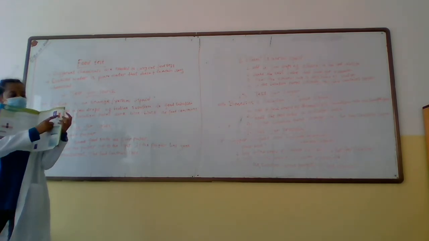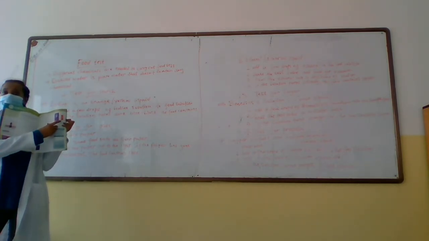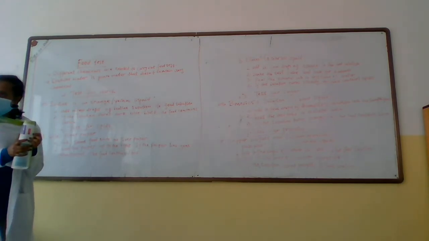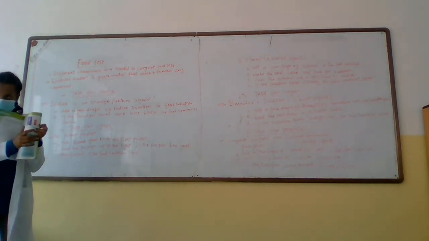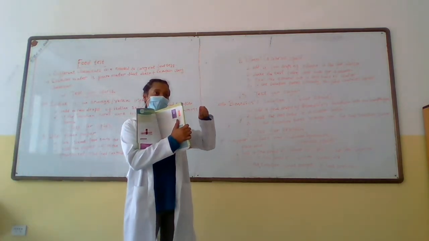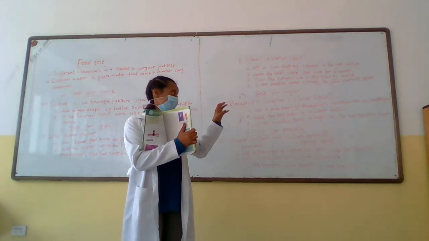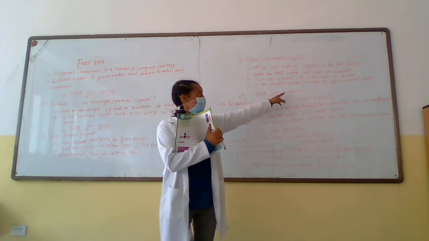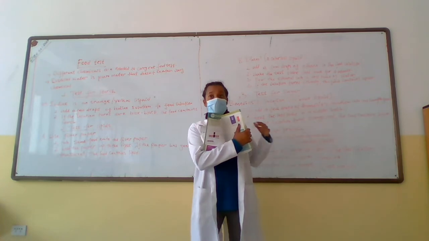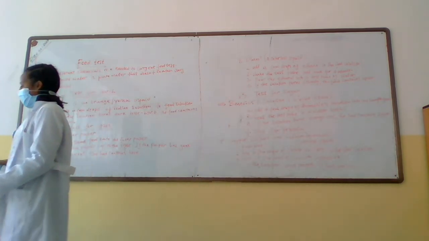Do you see this? Yes. Initially, what is the color of Benedict solution? Blue. Yes, it's blue, but if the food sample that we're adding into the Benedict solution has sugar, the final result would be what? Orangish red. Yes, it converts to orangish red.